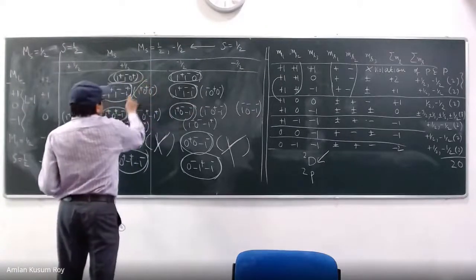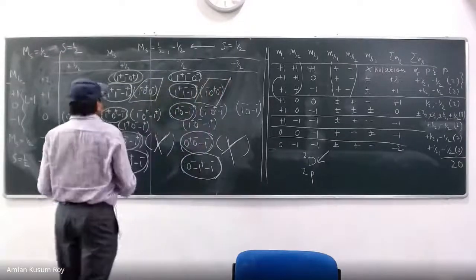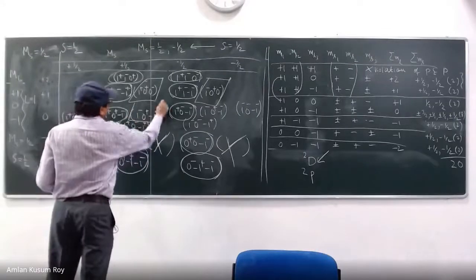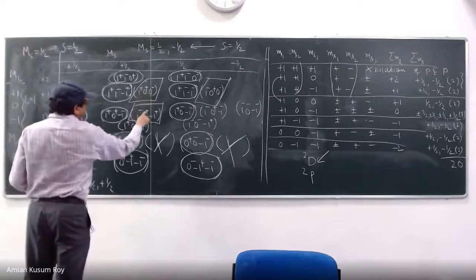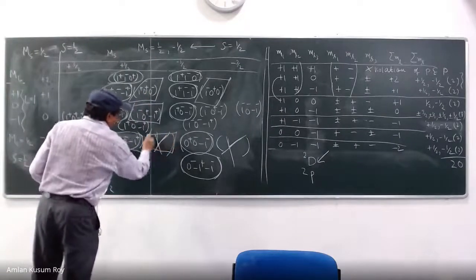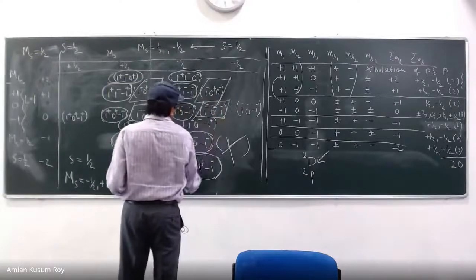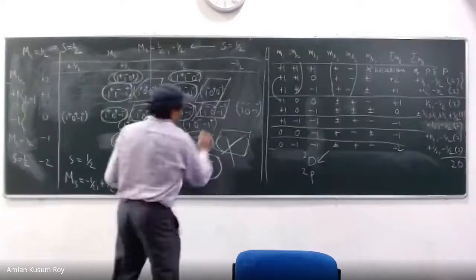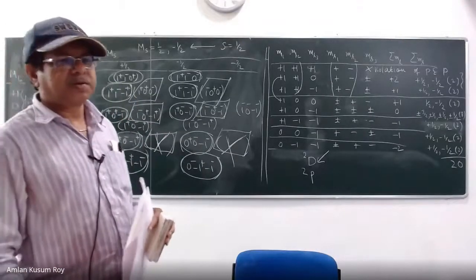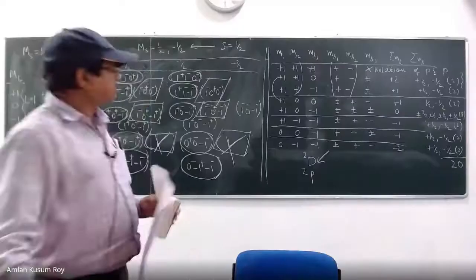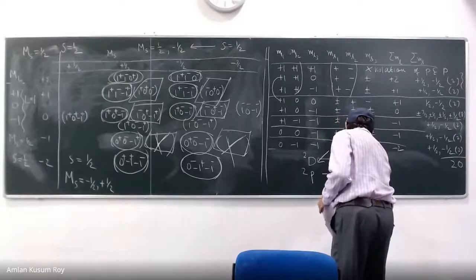So 1 is here. Let us put it like this. And 1 from here. Because it will take 1, 0, minus 1. 1, 1, 0, minus 1. And then plus half and minus half: 1, 0, minus 1. How many states from 2p? 6 states. So you see that, you got 10 states from here. You got 6 states from here.